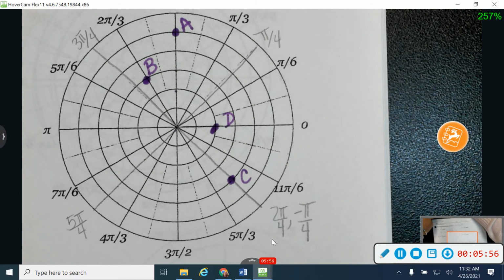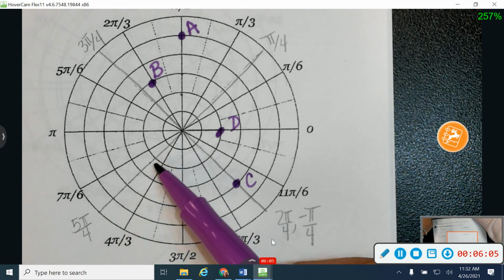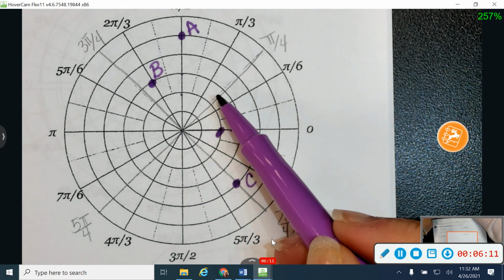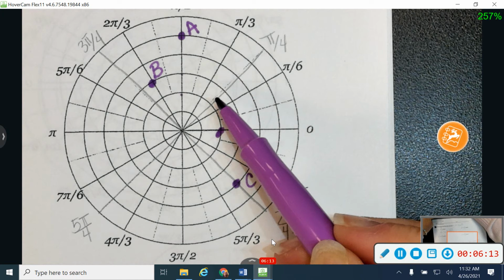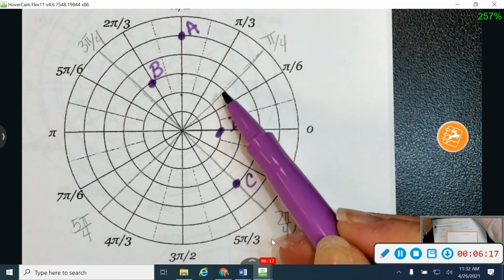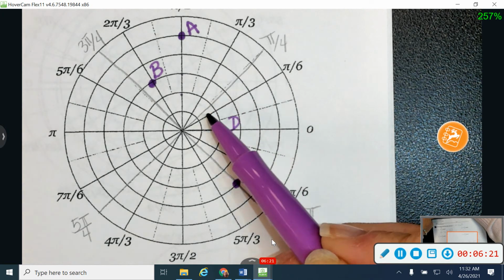Okay, let's try another one. So I'm going to go on number 5. I'm going to go to 5 pi over 4. So here's 5 pi over 4 right here. But because my radius is negative, I'm going to go in the opposite direction. The opposite direction will have the same denominator. So from 5 pi over 4, I'm going to be working at 1 pi over 4 right up here, and I'm going to go out 3 circles.